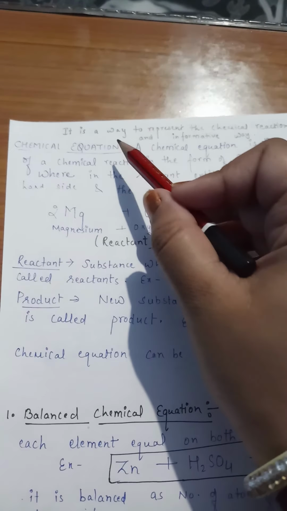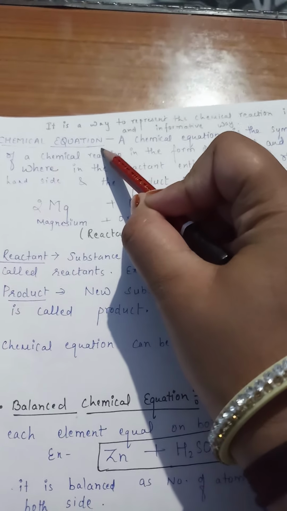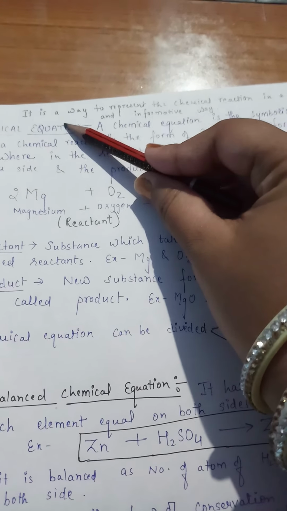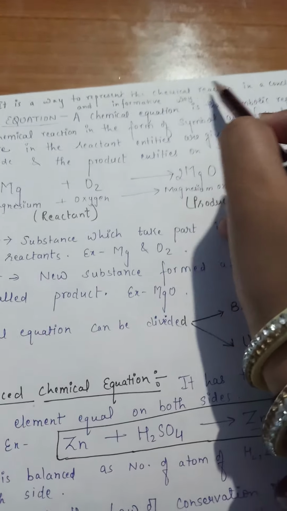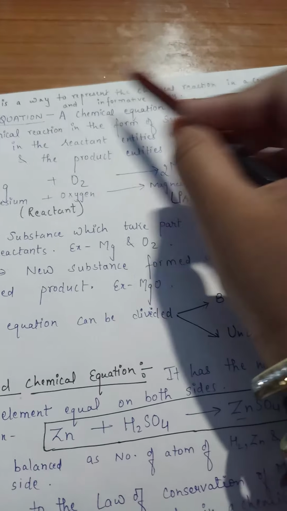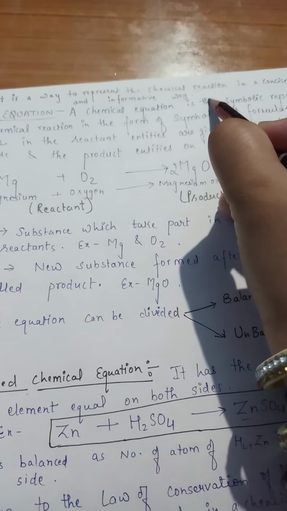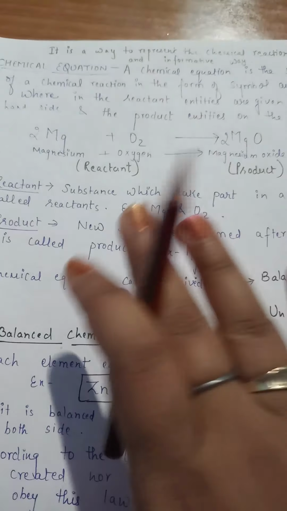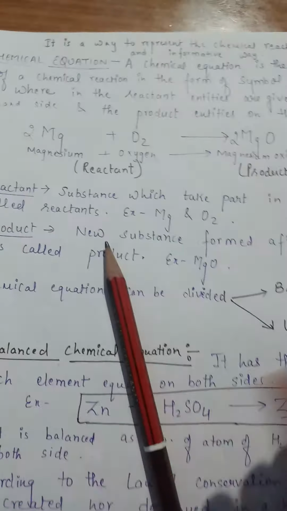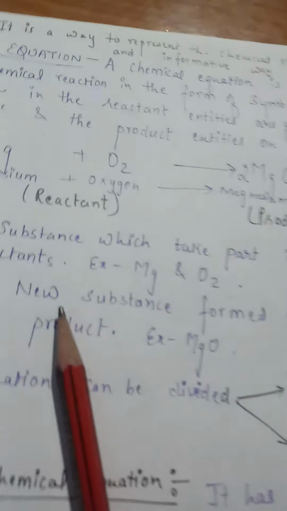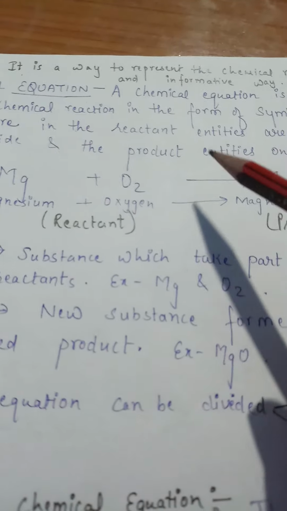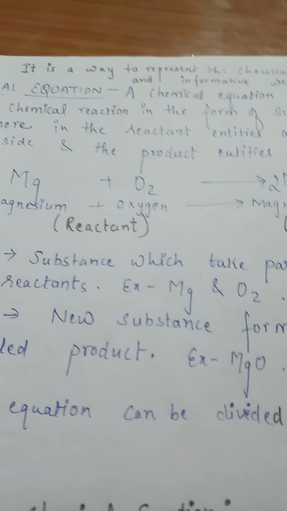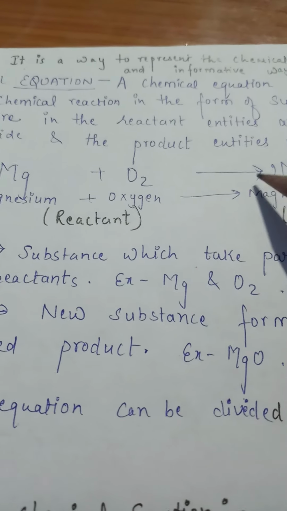In a chemical equation, it is a way to represent the chemical reaction in a concise and informative way. What is the difference between a chemical reaction and a chemical equation? A chemical reaction is happening. To write that chemical reaction, you use an equation that is known as the chemical equation.